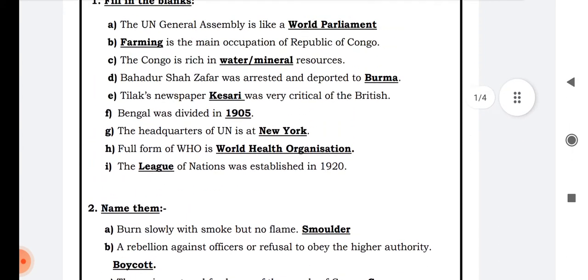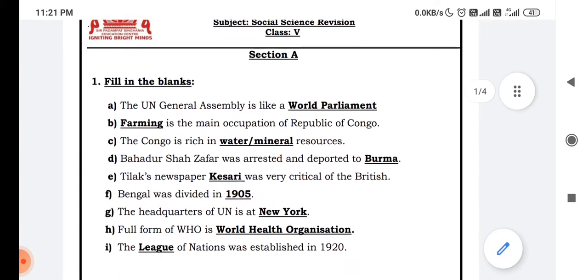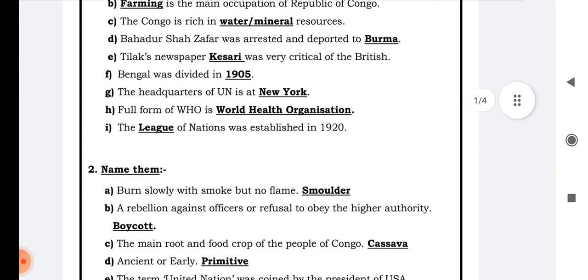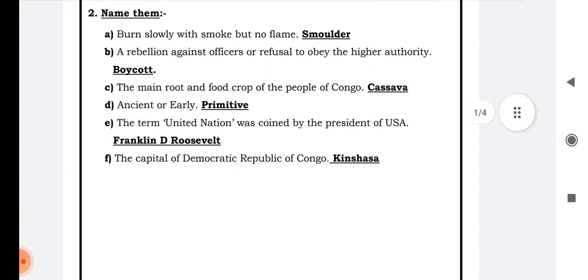So children, here we end the fill in the blanks part of section A, and now the second part of section A is Name Them. A. Burn slowly with smoke but no flame, that is smolder.